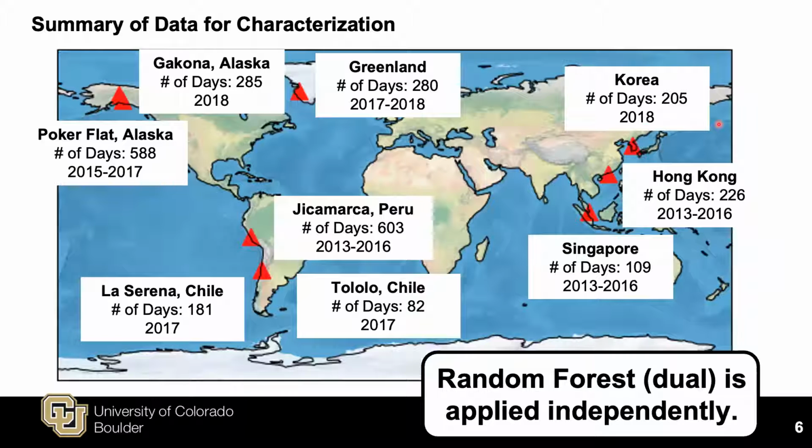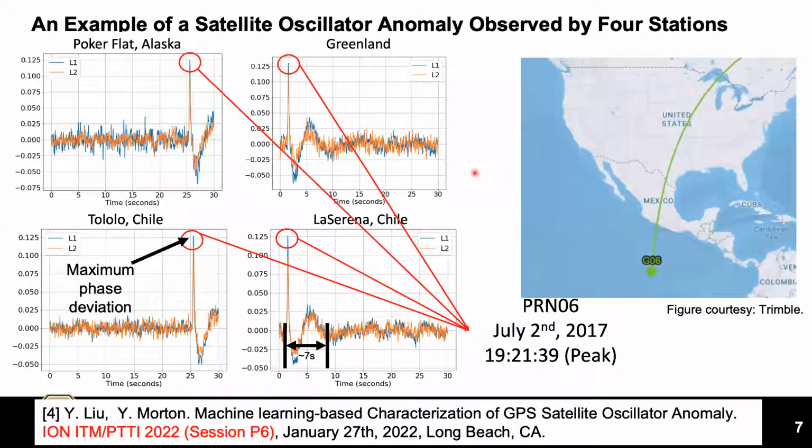Given the accurate detection method, we apply this random forest to our database to conduct automatic satellite oscillator anomaly detection. Here is a world map showing the stations we processed. Number of days and the year of data are also listed. We process data from these 9 stations. In total, more than 2,500 days of data are processed. The random forest with dual frequency is applied to measurements collected by each station independently.